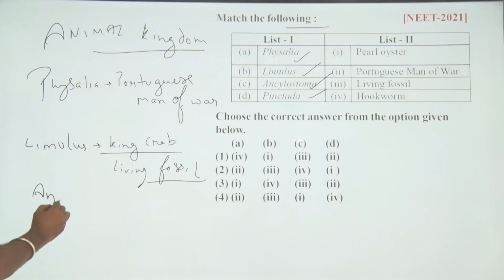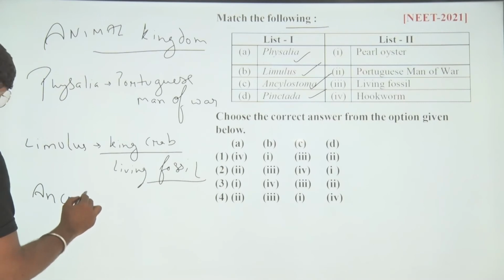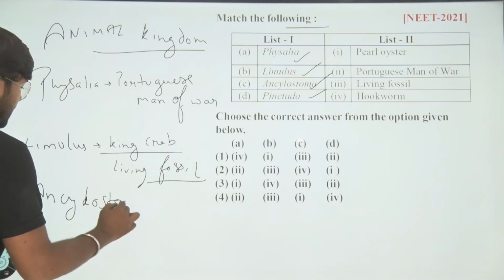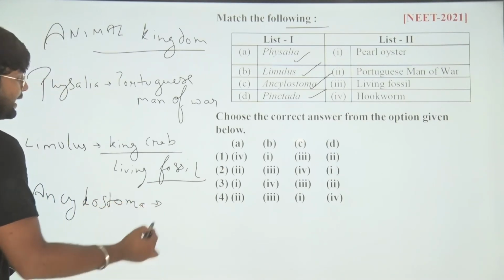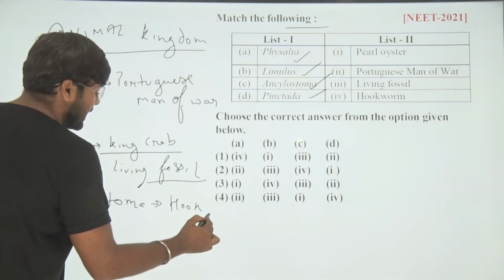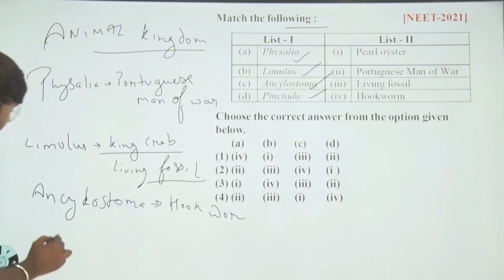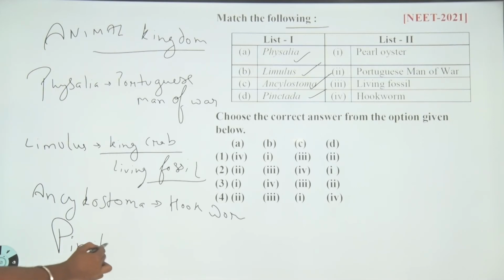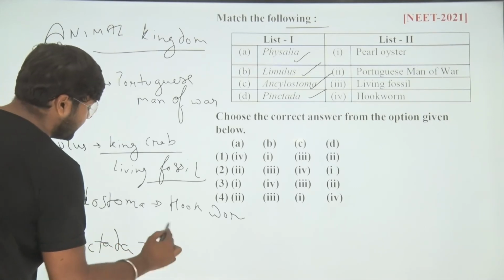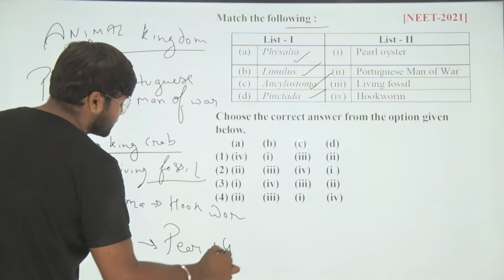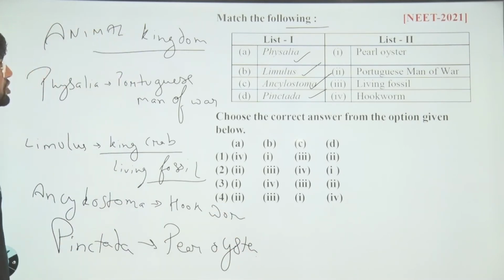The next one is Ancylostoma. Ancylostoma looks like a hook, that's why it is named hookworm. And the last one, Pinctada, is also named pearl oyster. Correct? Let's have a match.